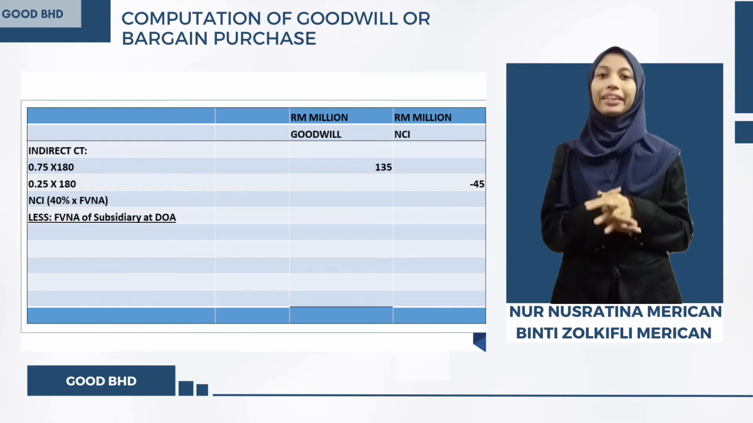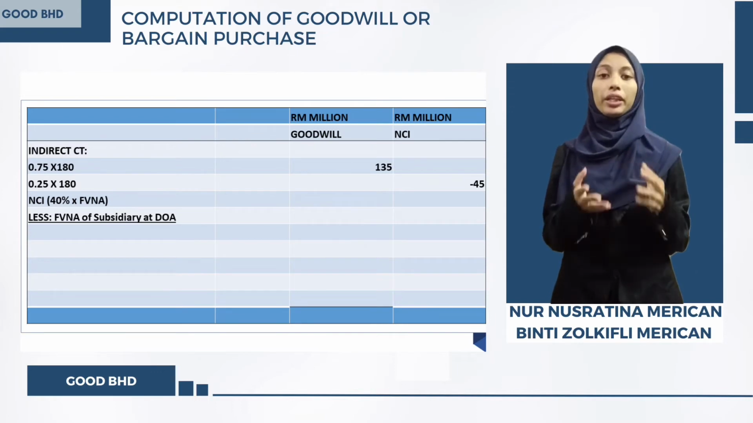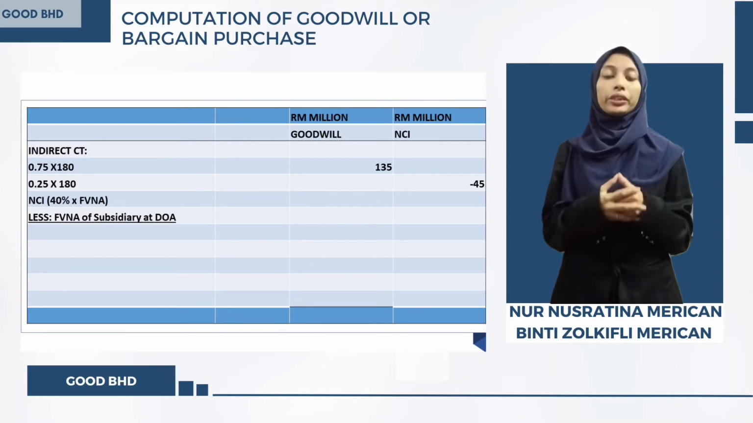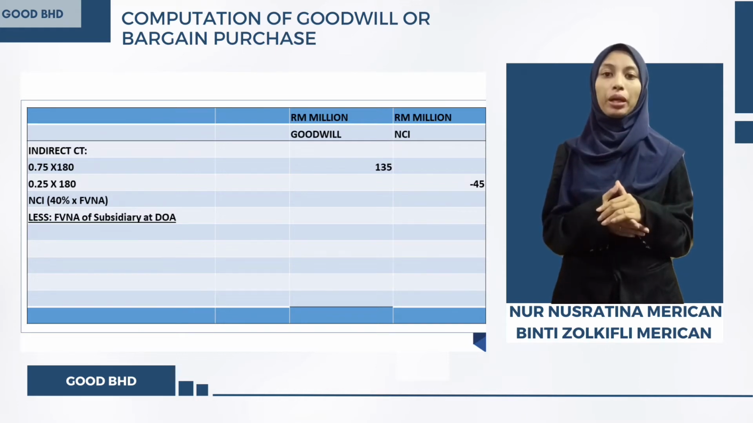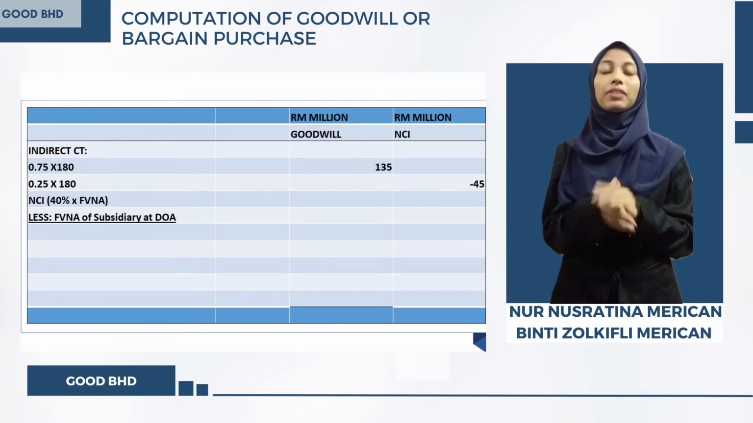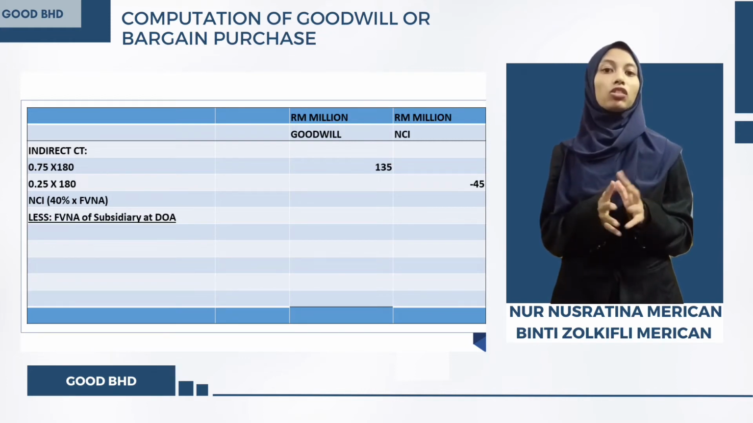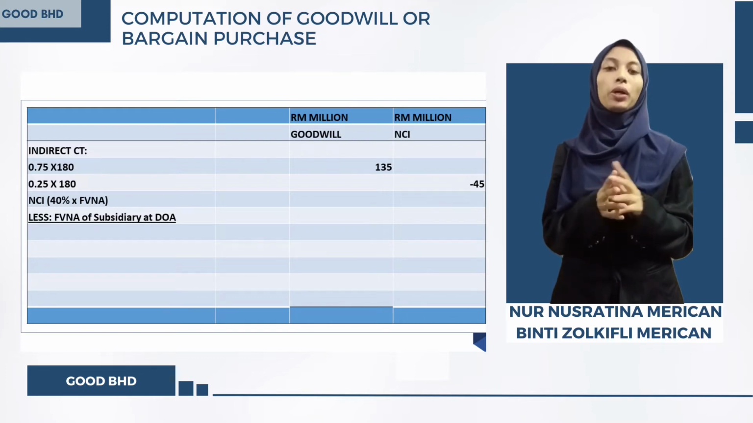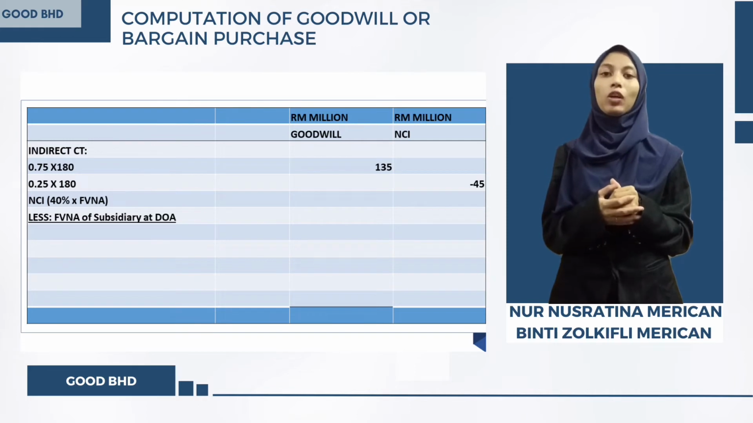So to calculate the indirect consideration transferred, we need to multiply the percentage of control acquired by Great Berhad towards Big Berhad with the cash consideration of 180 million ringgit that was settled by Big Berhad when it acquired Good Berhad. Therefore, we multiply 75% with 180 million, then we will get 135 million that will be put under the goodwill column. The 25% of non-controlling interest also will be multiplied with 180 million and we will get 45 million and put under the NCI column.